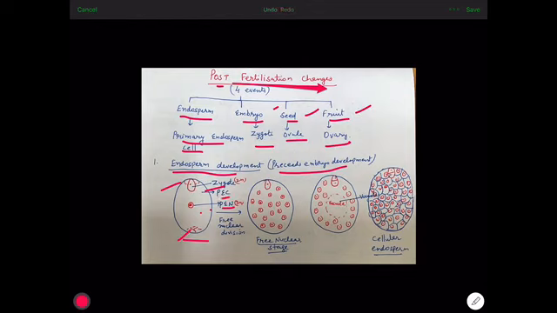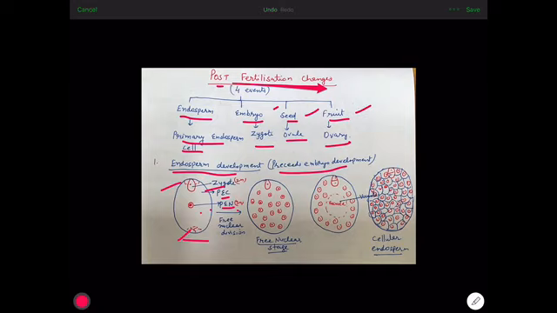Now how does this development take place? Primary endosperm nucleus is triploid, that is it has 3 sets of chromosomes. Why is it triploid? Because it is formed by fusion of 3 nuclei, 2 polar nuclei and 1 nucleus of the male gamete. That is why it is triploid.